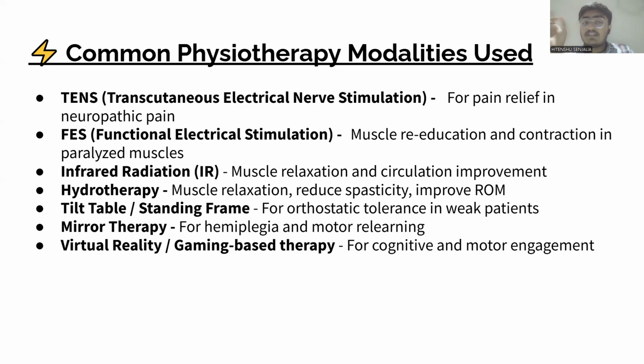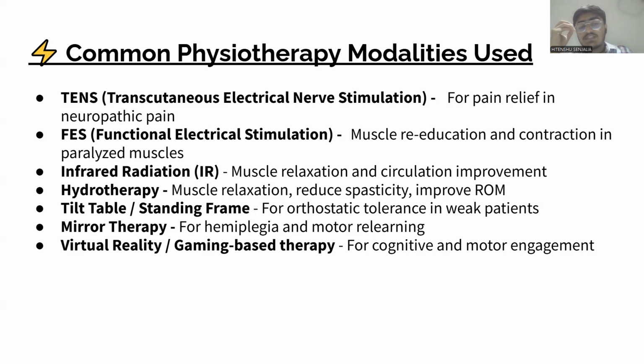TENS, the transcutaneous electrical nerve stimulation. This modality we can use for pain relief of the patient. Electrical stimulation we can use to re-educate the muscle and for contraction of the paralyzed muscle. Infrared we can use for muscle relaxation and circulation. Infrared radiation will also increase the blood circulation in the patient's body.